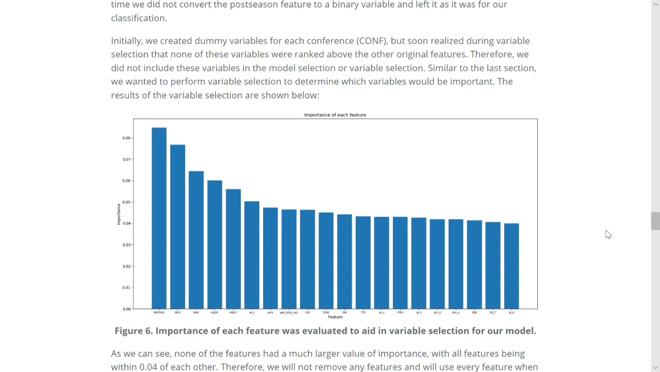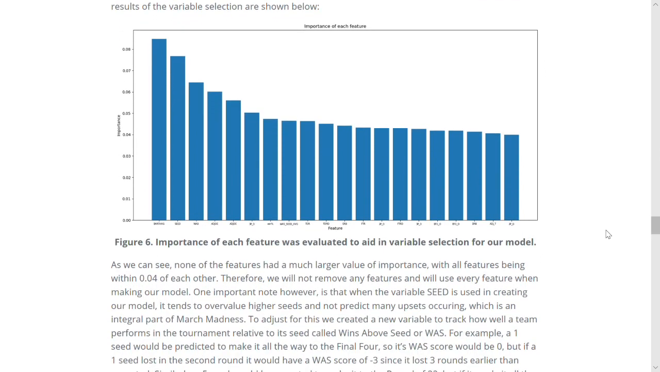As we can see, none of the features had a much larger value of importance, with all features being within 0.04 of each other. Therefore, we will not remove any features and will use every feature when making our model. One important note, however, is that when the variable seed is used in creating our model, it tends to overvalue higher seeds and not predict many upsets occurring, which is an integral part of March Madness.